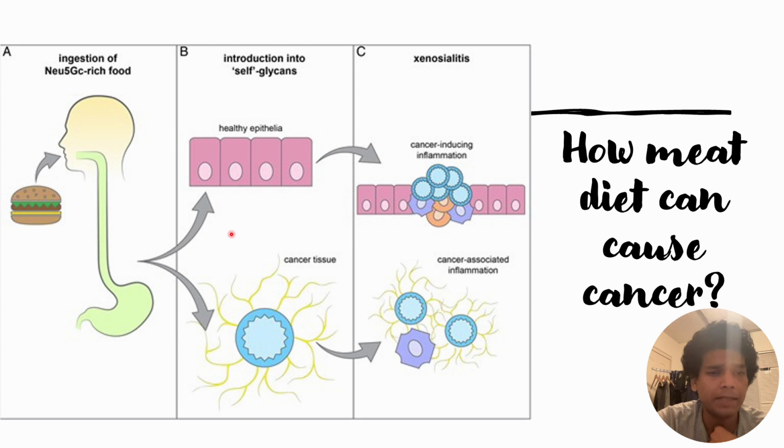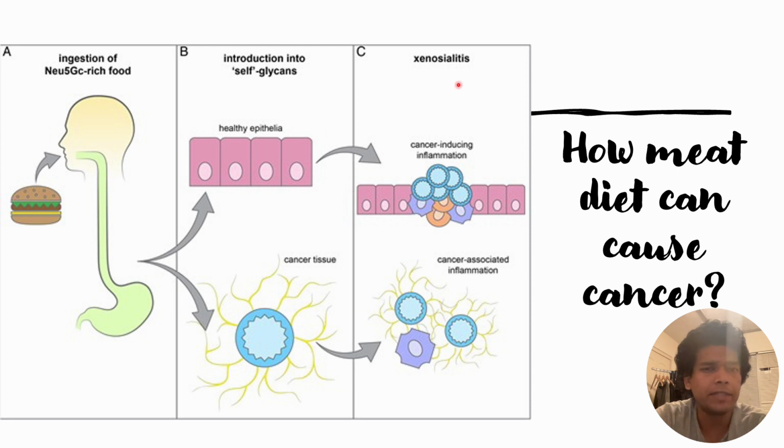It will go to the epithelial healthy cells or to the bad cells, and in both cases it might trigger cancer-induced inflammation or an autoimmune response, or cancer-associated inflammation. In biological terms, it is known as xenosialitis.